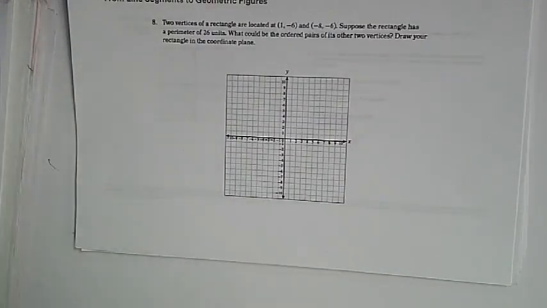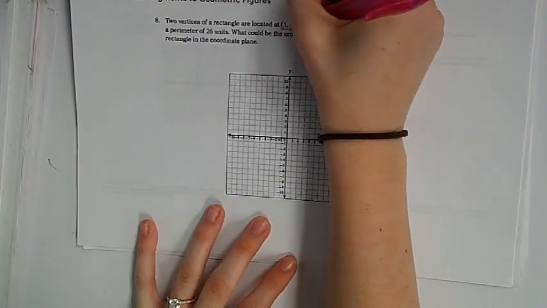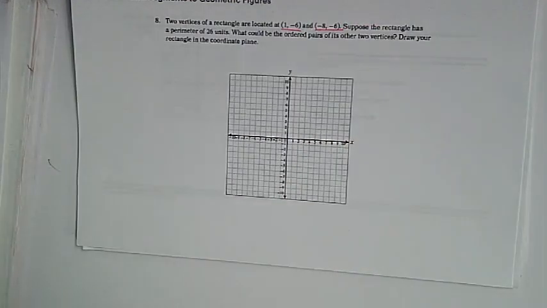2 vertices of a rectangle are located at 1, -6 and -8, -6. Suppose the rectangle has a perimeter of 26 units. That means it's 26 units all the way around. And it says, what could be the ordered pairs of its other two vertices. We're going to draw a rectangle in the coordinate plane. So let's plot the ones that it already gave us. So I want you to plot 1, -6, and -8, -6.